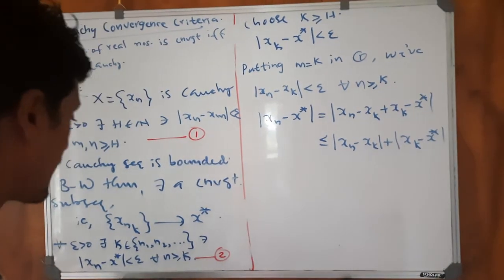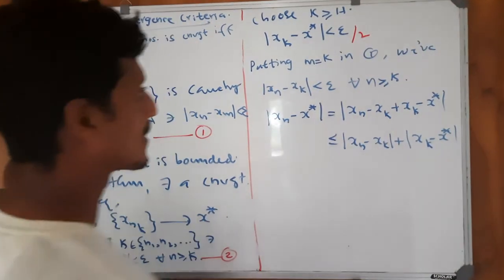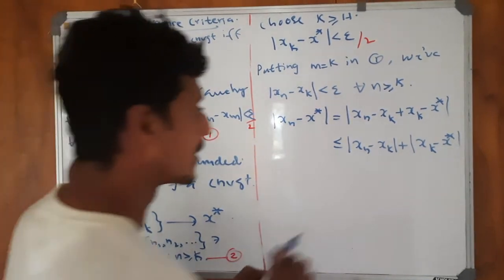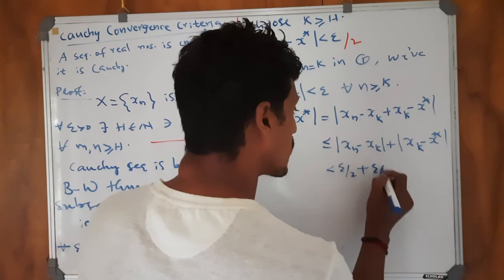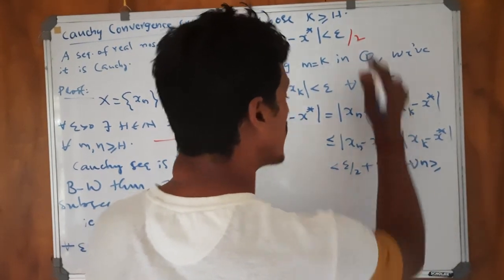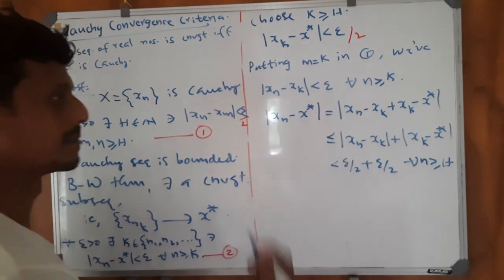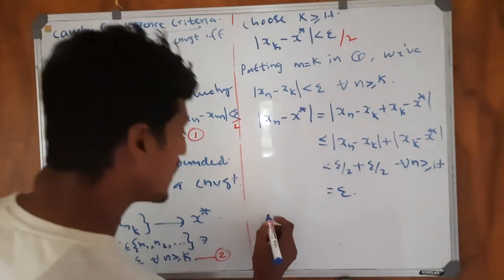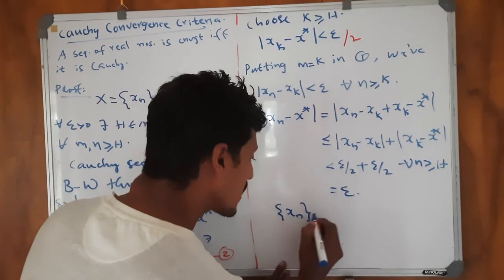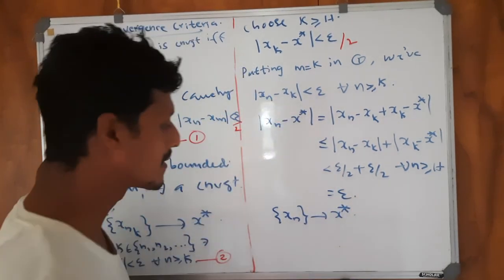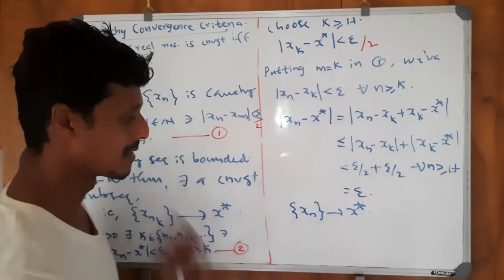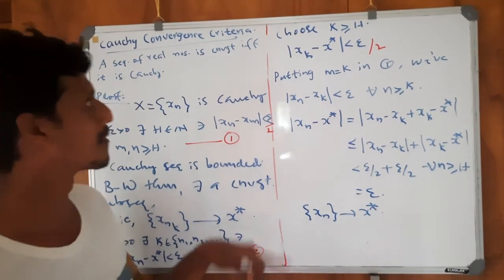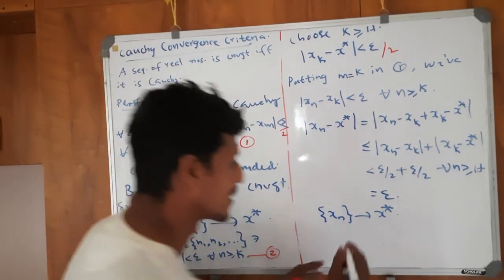If I replace epsilon in each of these with epsilon by 2, then this will be less than epsilon by 2 plus epsilon by 2, for all n greater than or equal to h. So this is epsilon. That means the sequence xn converges to x star. That is, the given Cauchy sequence is convergent. So the importance is that any sequence of real numbers is convergent if and only if it is a Cauchy sequence, and that is the proof.